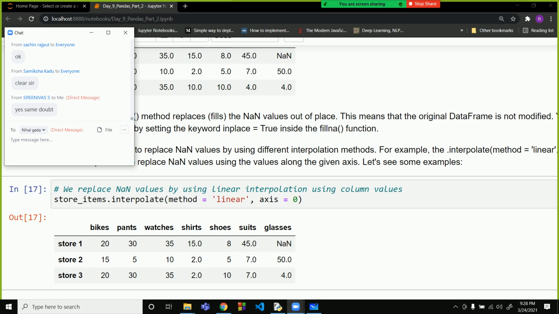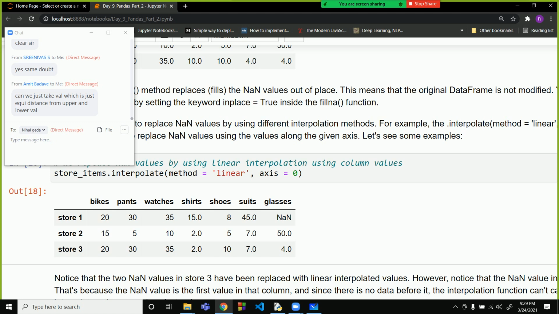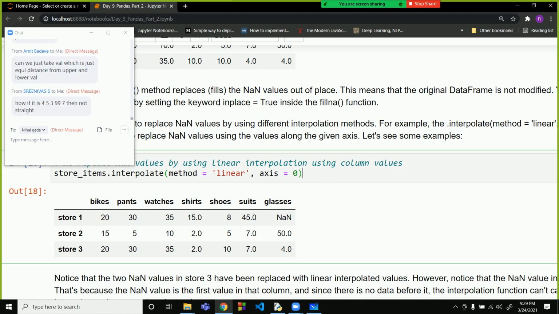Now over here you can see that the value is being replaced. If the value is forming a pattern, then it will be okay. If the value is not forming any pattern, then it will not work well. So in that case, you will have to assign it with mean or mode or ffill or bfill. So you'll have to try each and everything. There are ways you will learn in future that you will be able to derive, to a large extent, which value will be useful. But now just understand how these methods work.